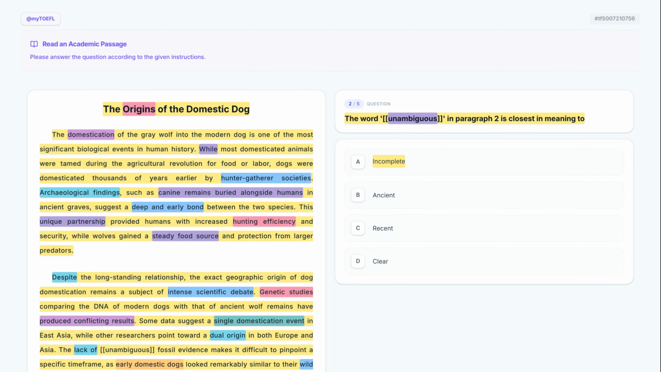Incomplete. Option A is incomplete. While fossils might be incomplete, unambiguous refers to the clarity of the evidence, not its physical wholeness. This doesn't fit the difficult to pinpoint context as well as another word might. Eliminate it.